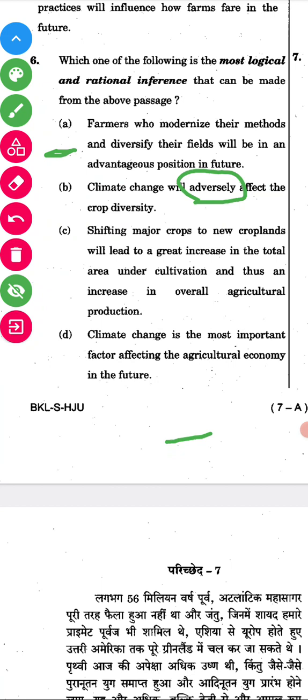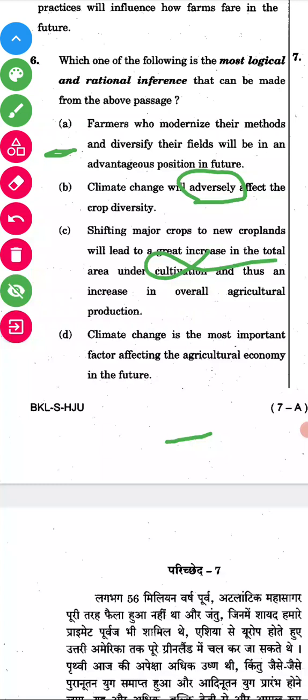Okay, next option. See, shifting major crops to new cropland will lead to a great increase in the total area under cultivation and thus an increase in overall agricultural production. So if you are cropping coffee in Chikmagaluru, you can transfer to another place. It won't increase, because it requires some weather condition for that crop. So it's absolutely wrong.